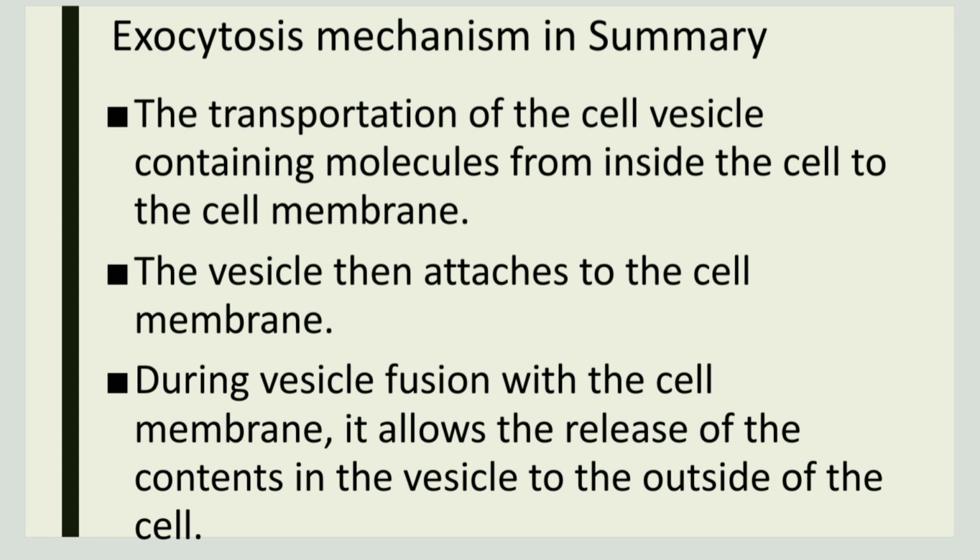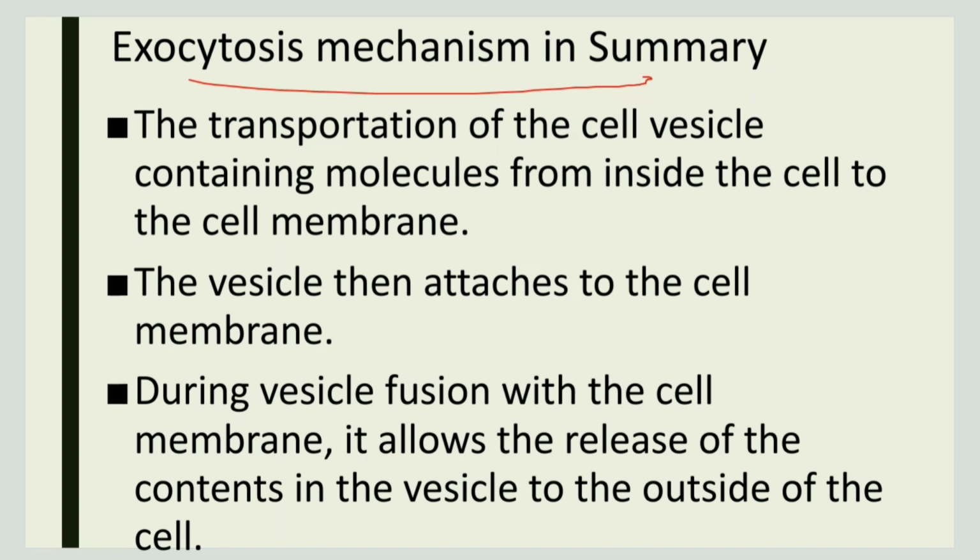Now let us discuss the mechanism of exocytosis in summary. In a cell, vesicles are present, and inside the vesicles there are molecules. The transportation of these vesicles from inside the cell to the cell membrane is the first step in exocytosis.